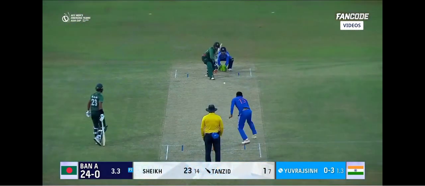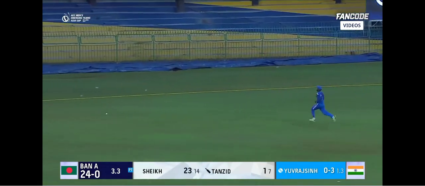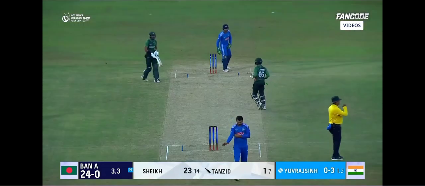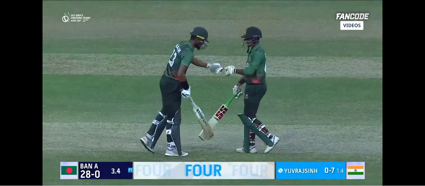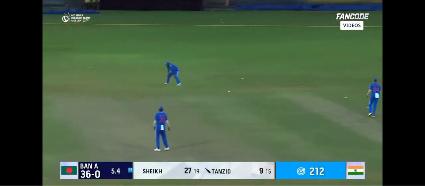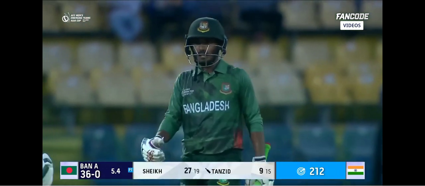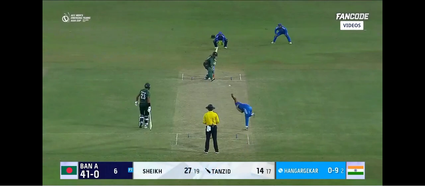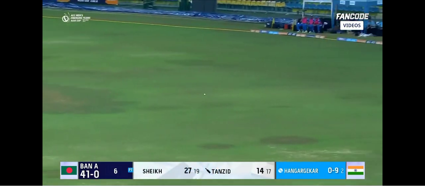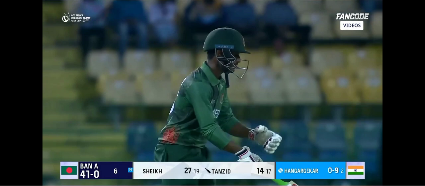And 2 different forms of leg, but that time around played with deft touch, fine, and he'll pick up a boundary. You don't have to hit the ball hard to put it to the boundary. Just use the angle. And cut away. Another boundary here for Tanzid. Runs are coming thick and fast by way of boundaries for Bangladesh. Beautifully struck. There is a man out in the deep. Will he cut it off? No, he doesn't. A good effort that, but still the ball eludes him.